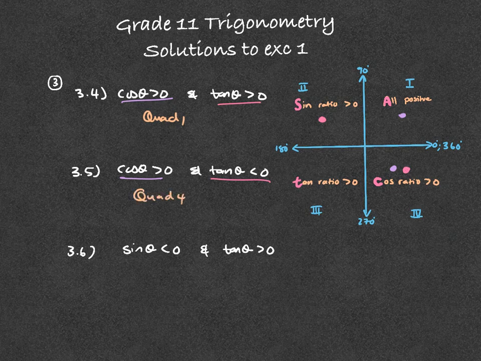Lastly, where's the ratio of sine negative and the ratio of tan positive? Sine is negative in quadrant 3 and 4, right? And where's tan positive? Tan is positive in quadrant 1 and 3. Right, so where's tan positive and sine negative? That will be in quadrant 3. Right.